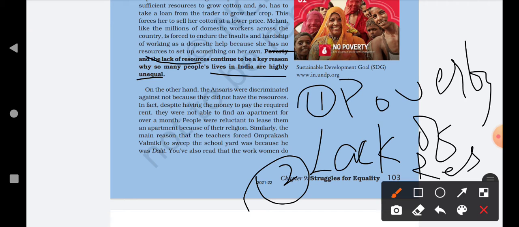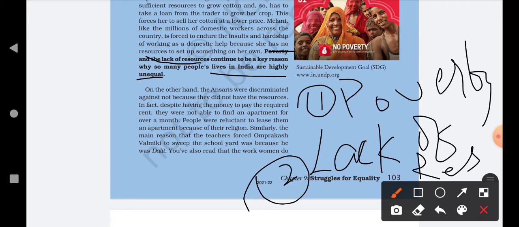Why were the Ansaris discriminated against? They were discriminated against on the basis of their religion. It was not because they were poor, or because they did not have money, or because they were lacking some kind of resources. No, there was another reason. They were not able to find an apartment or a house on rent for over a month. People were reluctant to lease them an apartment because of their religion.